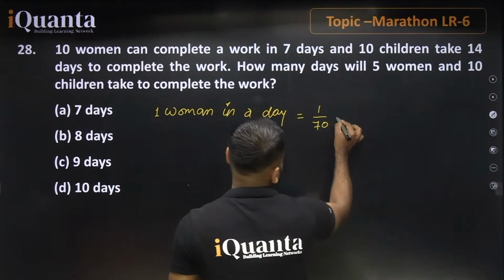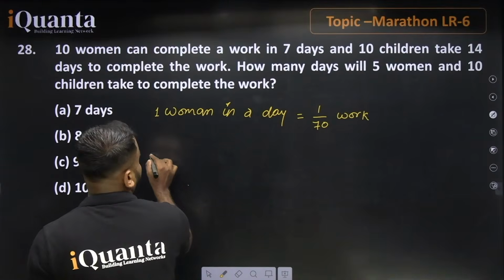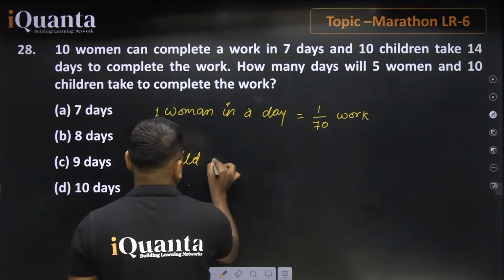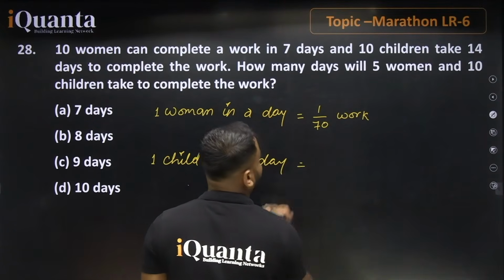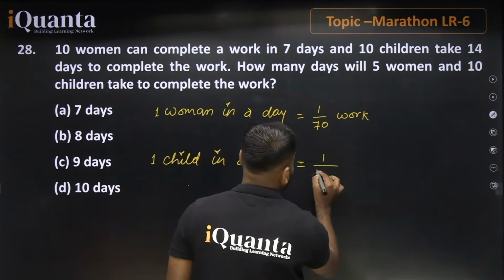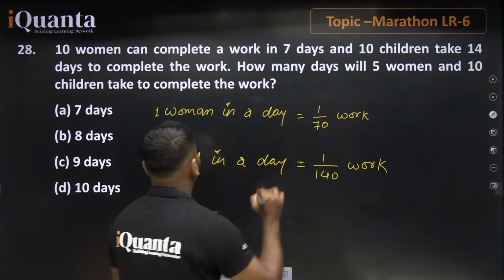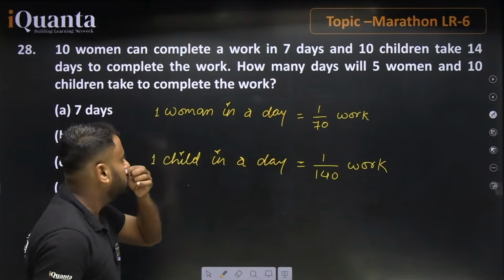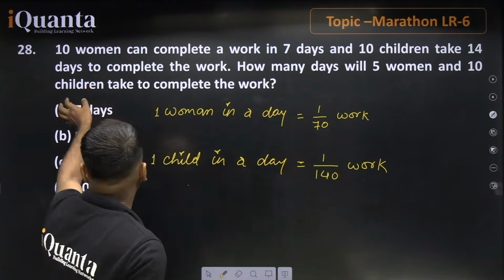Similarly, one child in a day completes 1 upon 140 work, since there are 10 children and 14 days. This is the work done by one woman in a day and this by one child in a day.